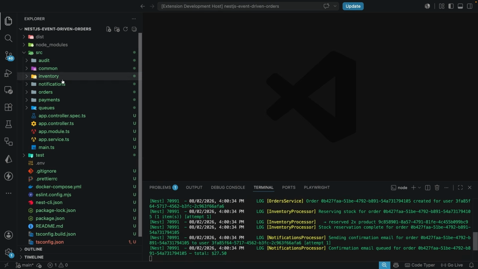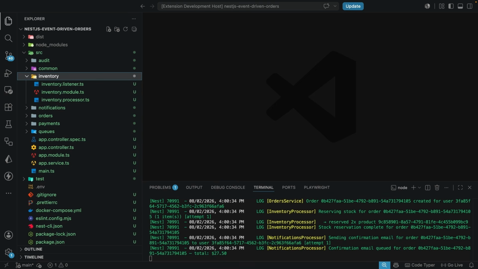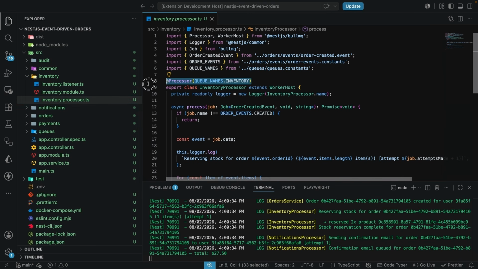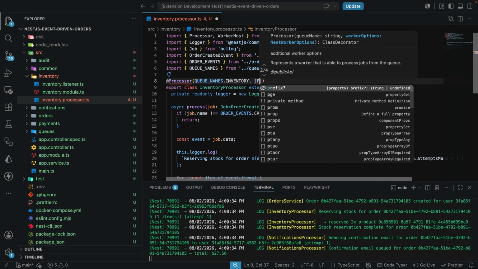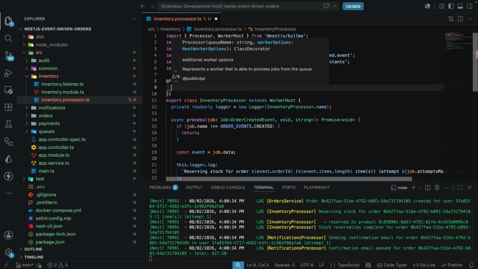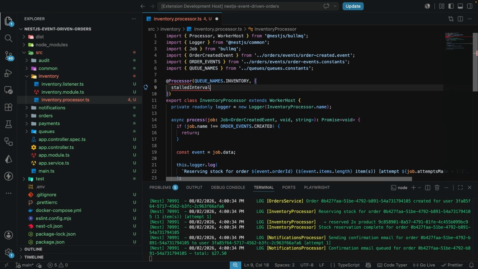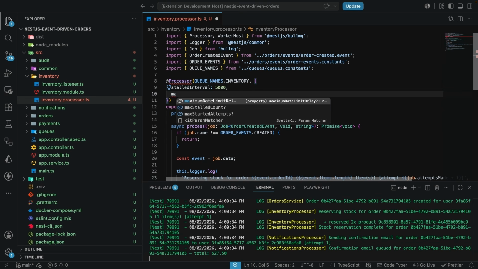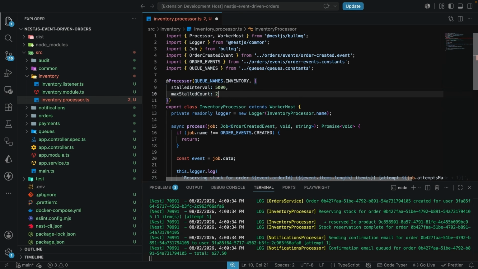We're going to come over here and I'm going to be using the event tree for this. So the event tree processor, let's come over here, and in this processor, here where we have the processor and we register the name like this, we can also go on to have these options. As you can see, we can have the options. And this is the stalled interval. We can pass in the stalled interval. As I said, I'm going to pass 5 seconds here rather than 30 seconds, and the maximum stall count, I'm just going to also pass this to 2.